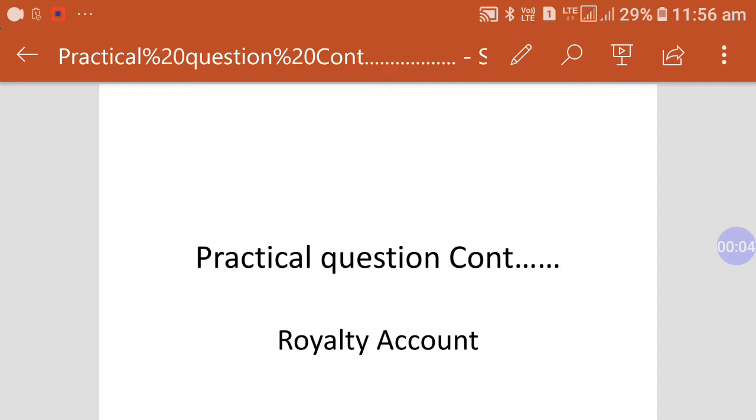So this is the time for the next practical question of royalty account, or we can say it's our practice session of numerical problems in royalty account. How will you deal with problems regarding recoupment of short working, and what is the method to record all these problems in the books of lessee and lessor?